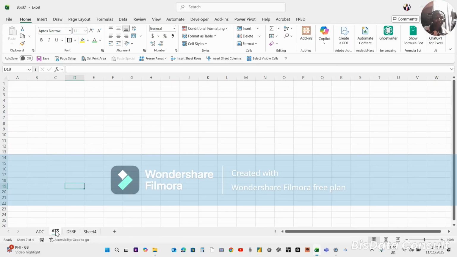The other way, if I want to create a new sheet from a particular sheet, I will press Control and then hold down my mouse and drag. In this case, it will copy. Can you see? It copied ATS as ATS2. So then I can name it whatever I want to rename it, right? I think that's another tip I needed to give you.